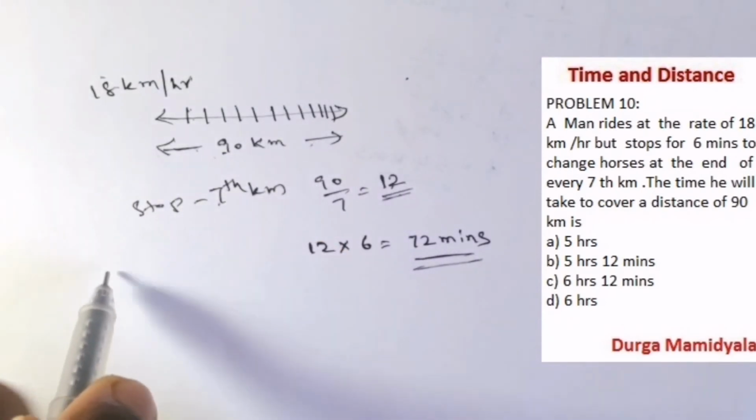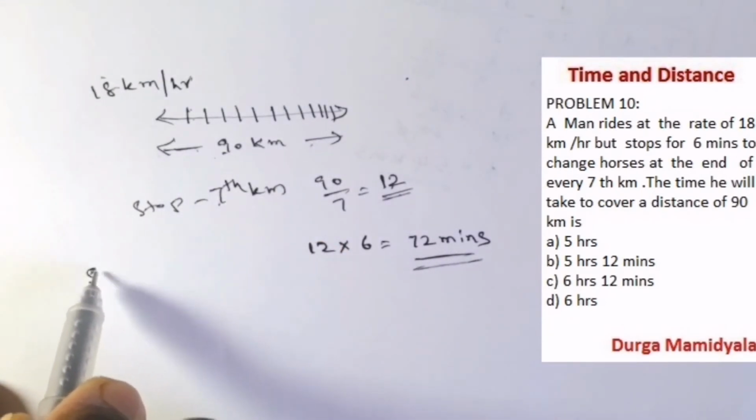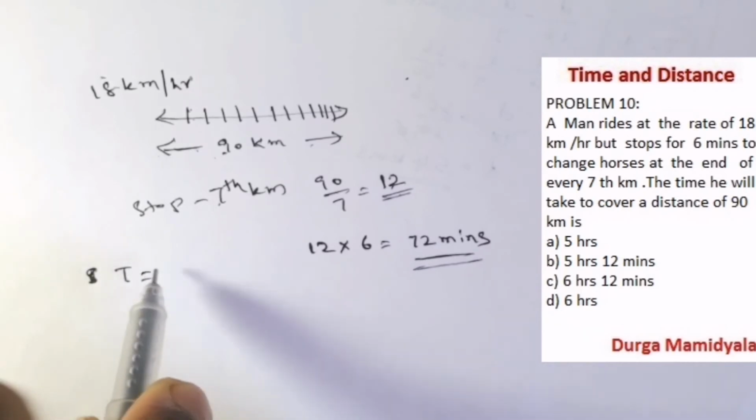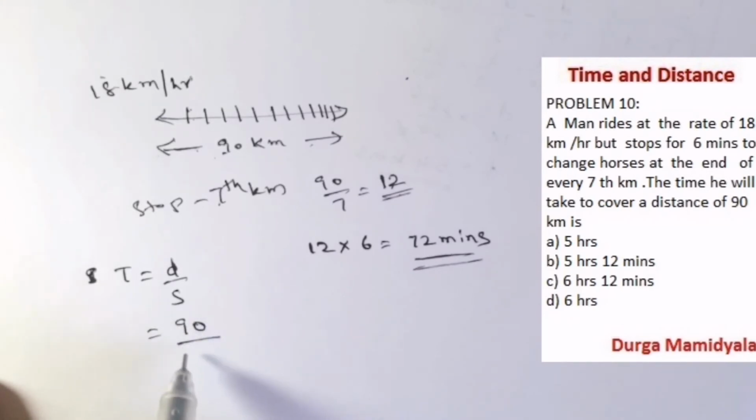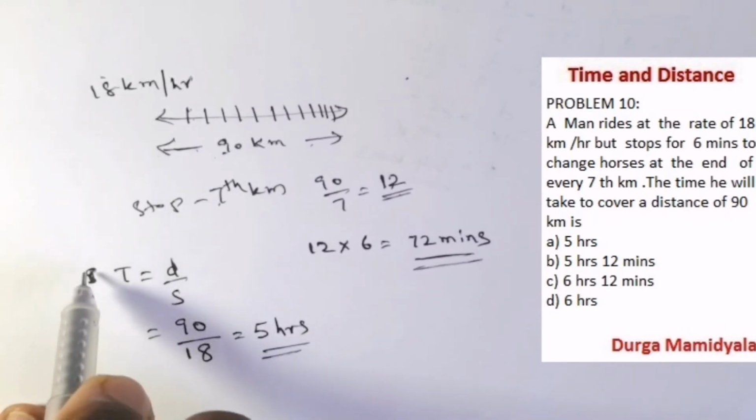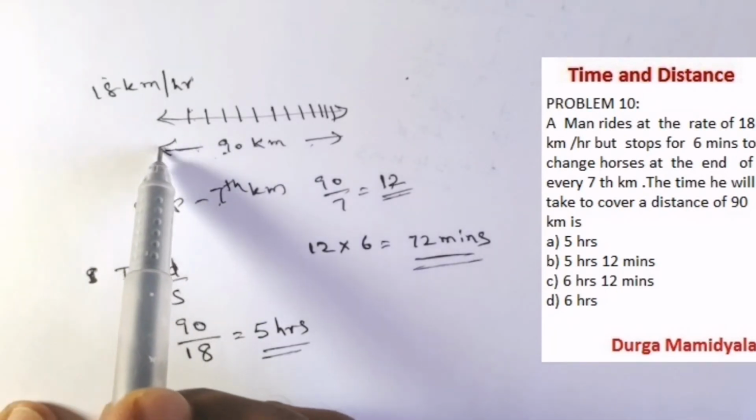So for speed, we have to see that time equals distance by speed. Now what is the distance you have to cover? 90. And with what speed is it moving? 18. So it is nothing but 90 by 18, which is 5 hours. So 5 hours is the time it takes to move from here to here.